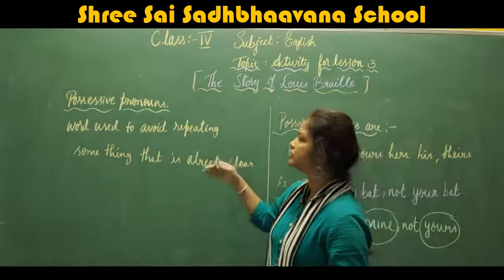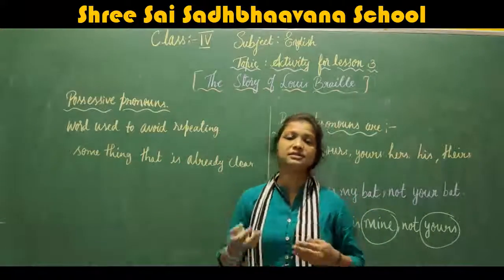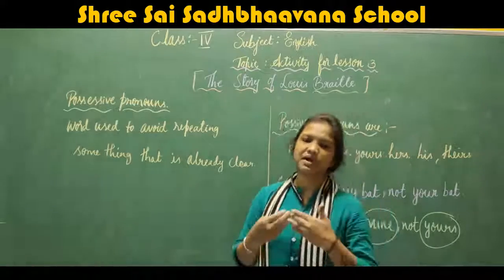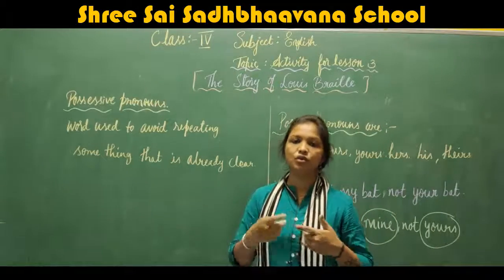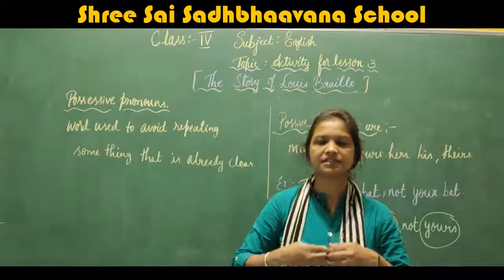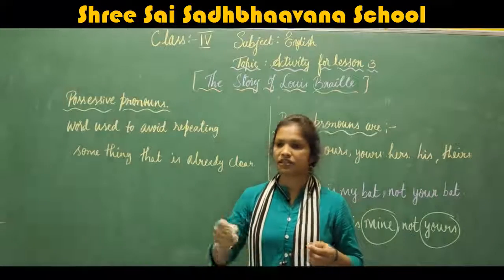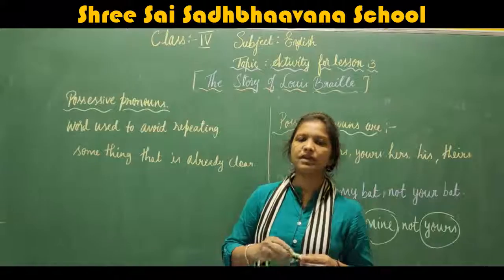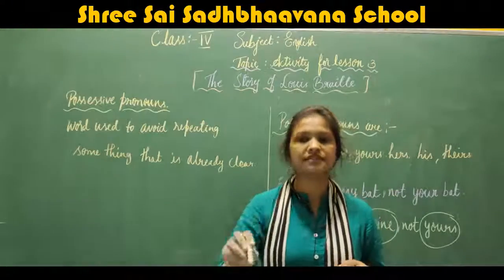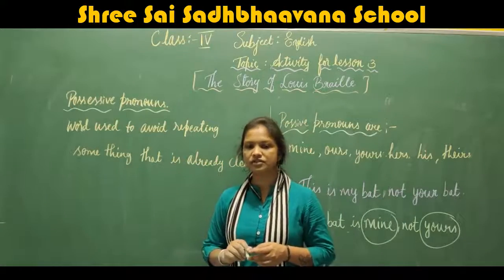And another definition, children. One more way we can say it is that possessive pronouns relate to ourselves. Mine, yours, theirs. Particularly we are talking about ourselves or about others. This is my pen. That is your book. When we specifically say this is my, mine, or your, yours, then it becomes a possessive pronoun. Okay, understood, children?